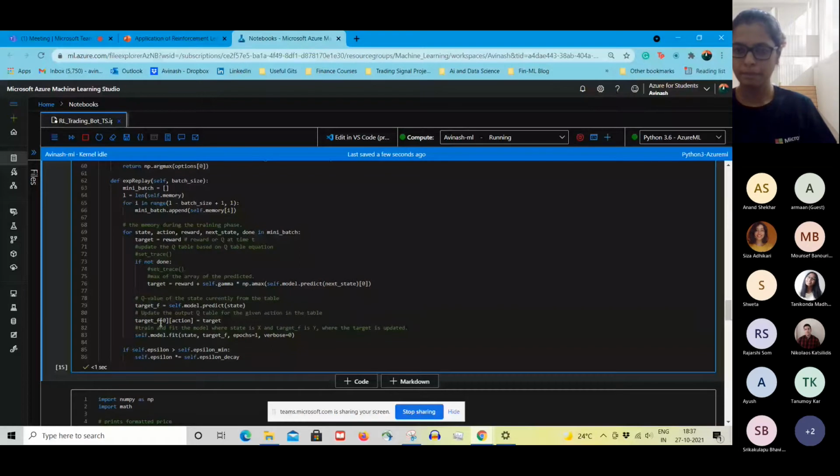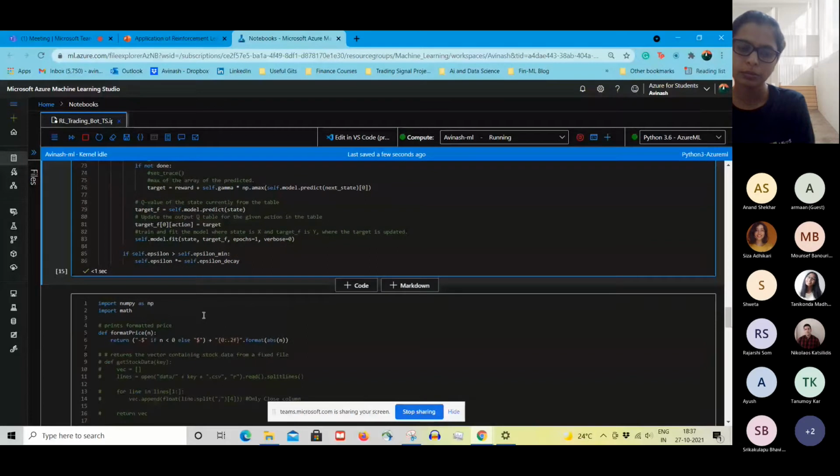So the loss function will be there. It will try to reduce the difference between what actually is there versus what it is predicting. And at the same time, the Q value itself is updating. So two things are going on simultaneously. And here is the epsilon decay that goes with time.